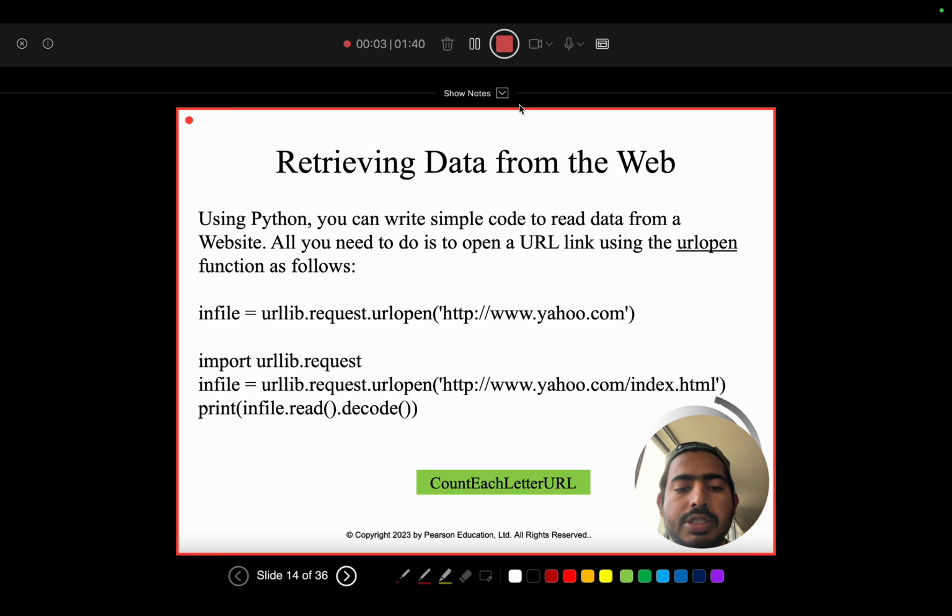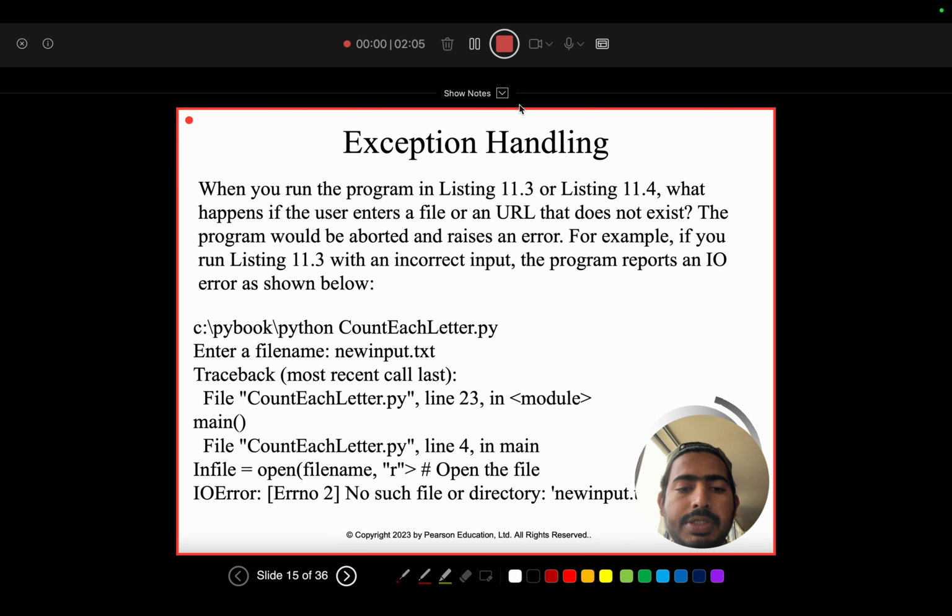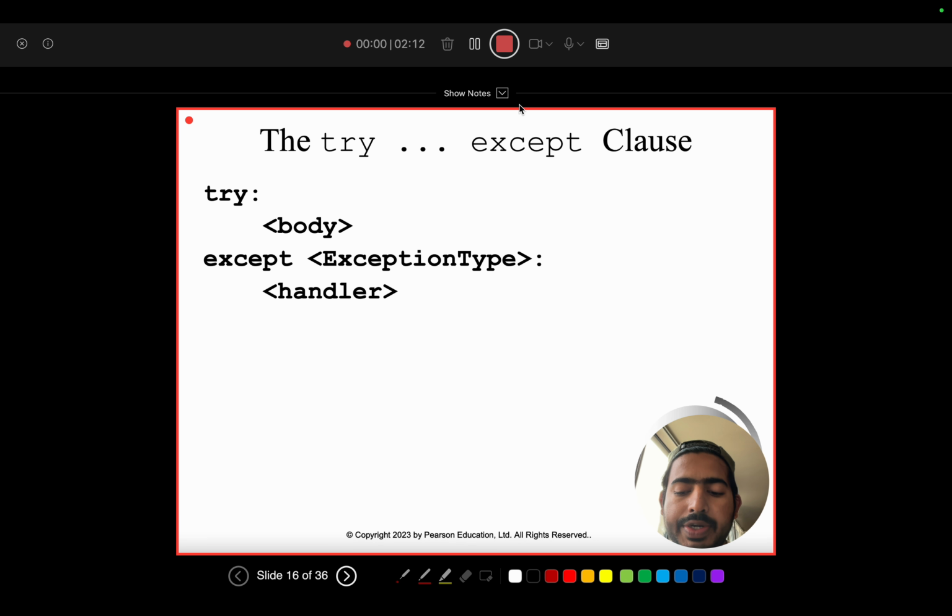So from slide 13, the lecturer explained writing and reading numeric data. I learned that a number must be converted into a string before writing it into a file, and when reading it back, it may need to be converted into an integer or float. So from slide 14 to 16, the lecturer showed examples such as counting letters in a file and retrieving data from a website. This helped me understand that file handling is useful not only for local files but also for reading data from online resources.